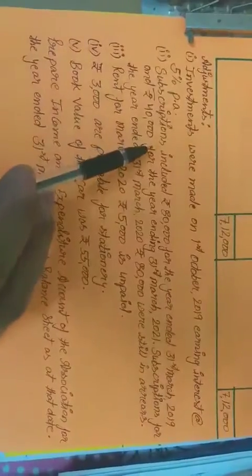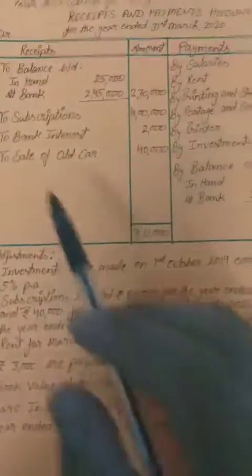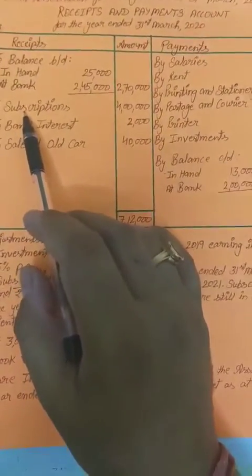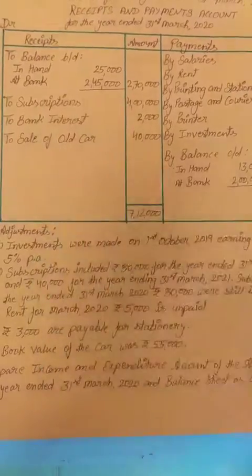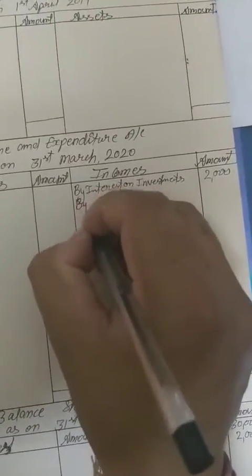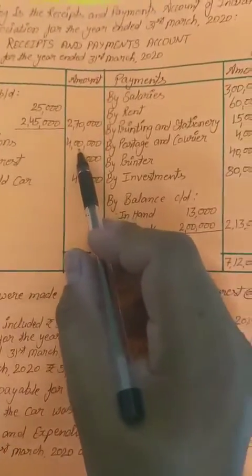Now subscription is our income, a income of an NPO. First we have to see the subscriptions on the receipt side of the receipts and payments account. So it is our income, and we will show it on this side: subscription, the amount is 4 lakh rupees.